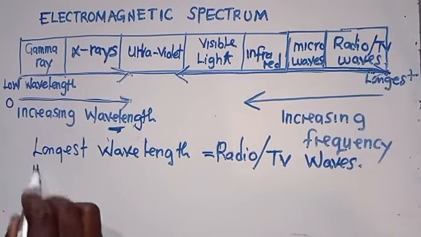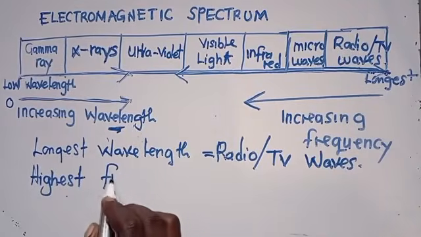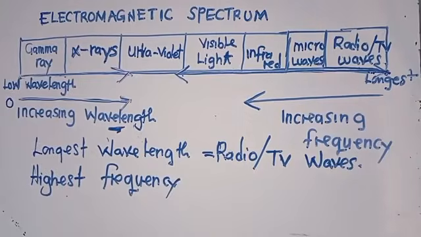If I say which one has got the highest frequency here, which component has got the highest frequency? I want to see people participating.